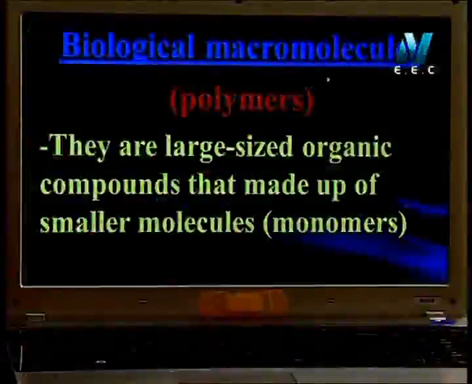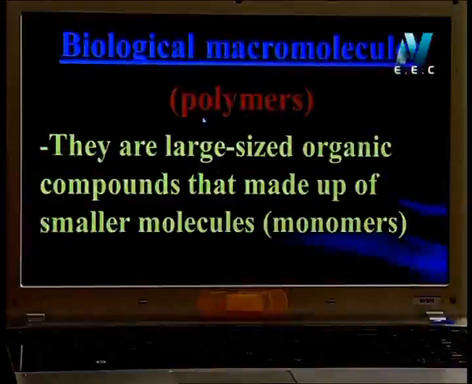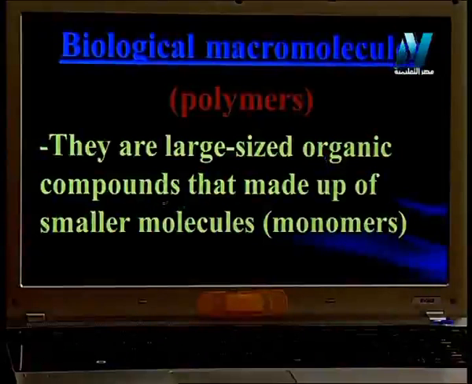Another name for biological macromolecules, we call them polymers. I want you to remember this word, polymers. Polymers mean large size organic compounds that are made up of small molecules called monomers.